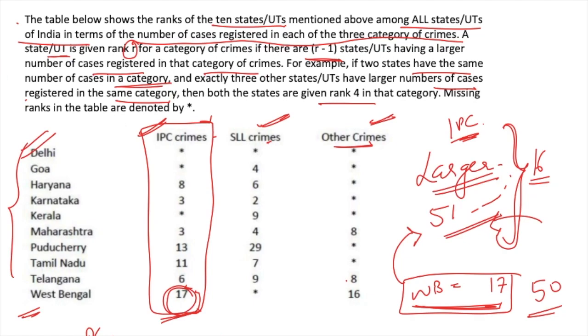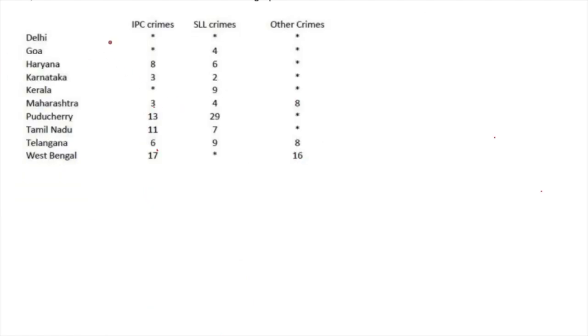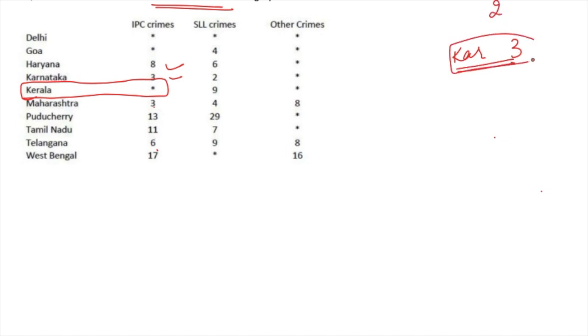Now let's see the question. The first question we have is, what is the rank of Kerala in the IPC crimes category? So we have to find Kerala's rank in IPC. For this, let's see the rank of other states first. You have Karnataka's rank as 3. This means there will be 1, 2, and Karnataka will be at the third position. Then Maharashtra's rank is also 3.